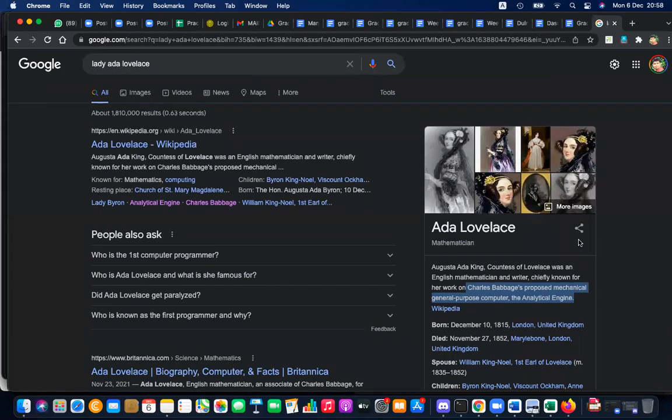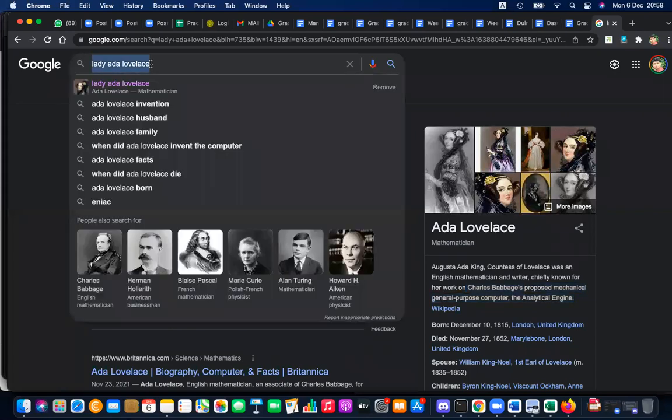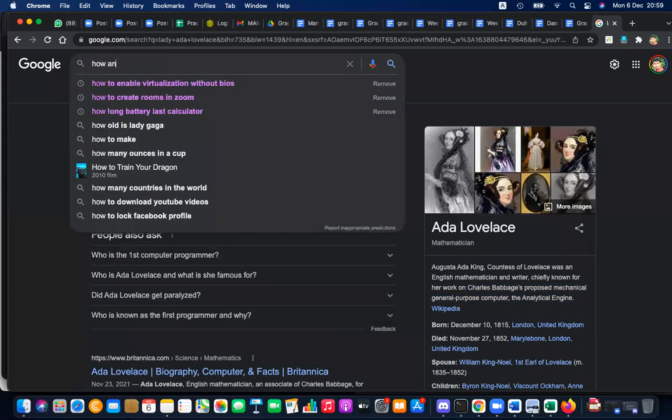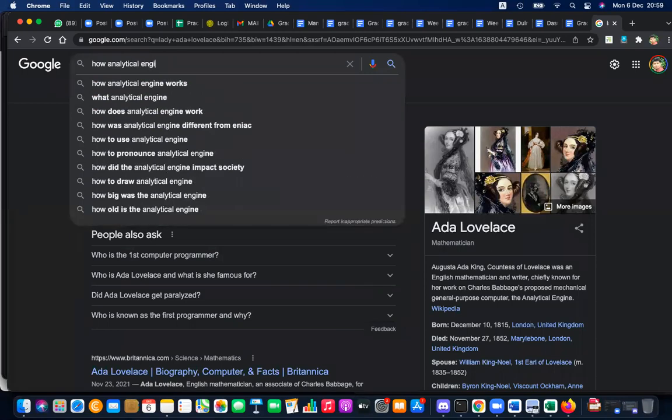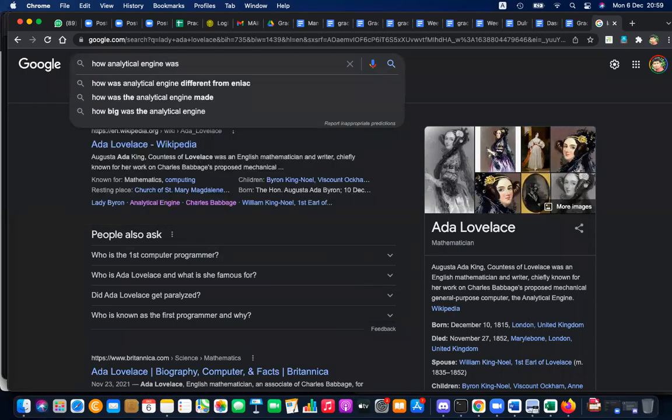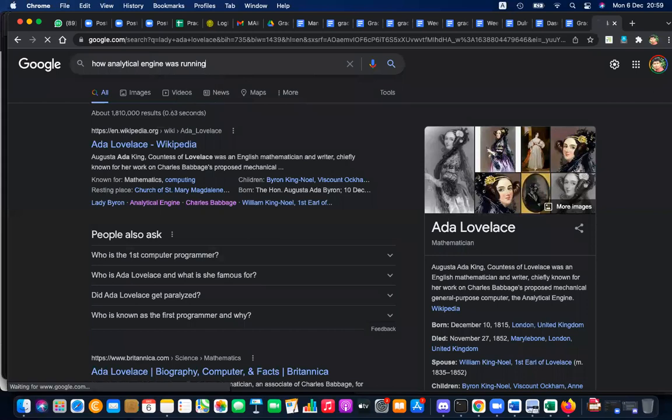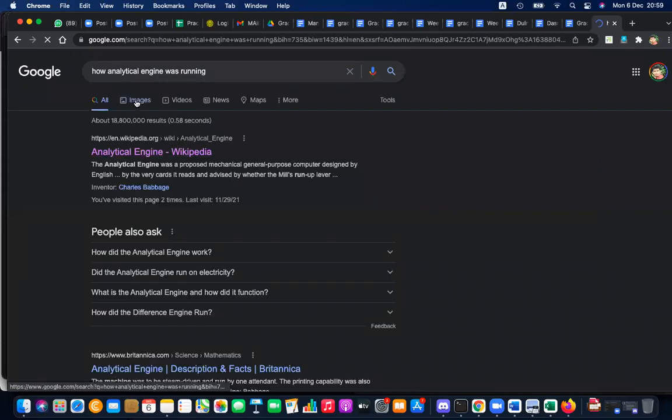Mechanical, it's a machine. It's like an engine. It has gears, wheels. So maybe running on fuel, I don't know. I have not studied it, but it's not electronic. It's not running with current. It's running with machinery, the gears, the wheels and all. I have not even searched how the analytical engine was running. So it was running anyway without electricity, right?